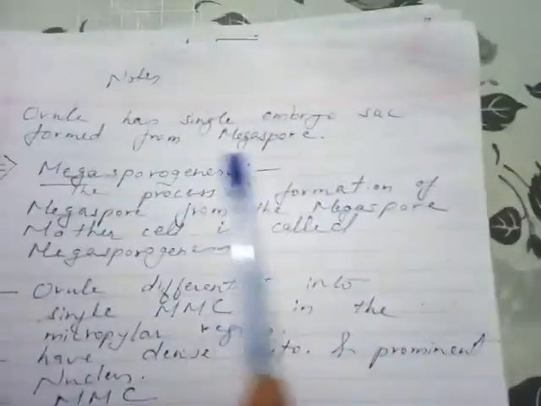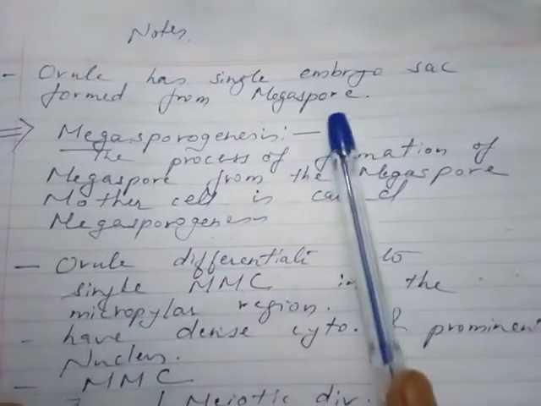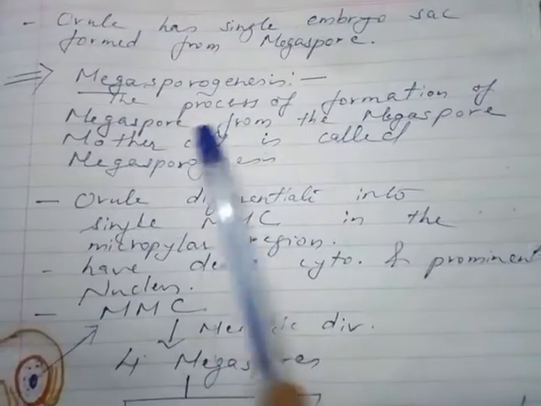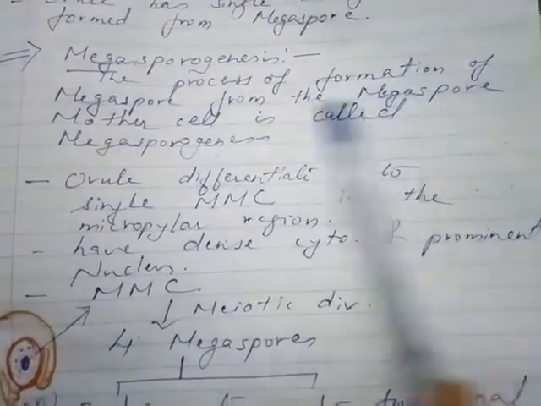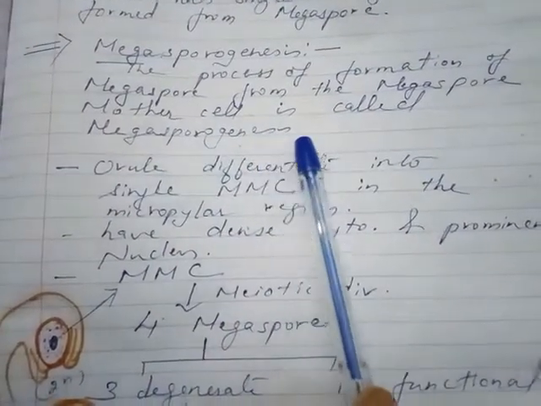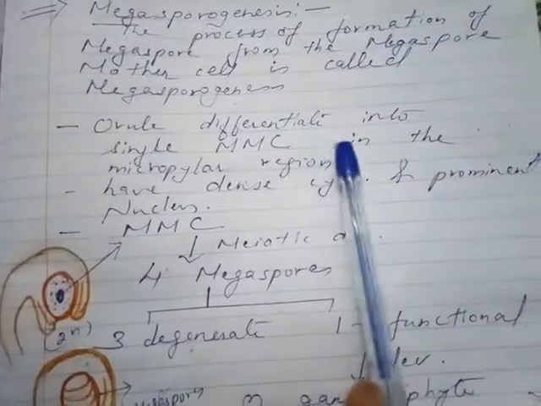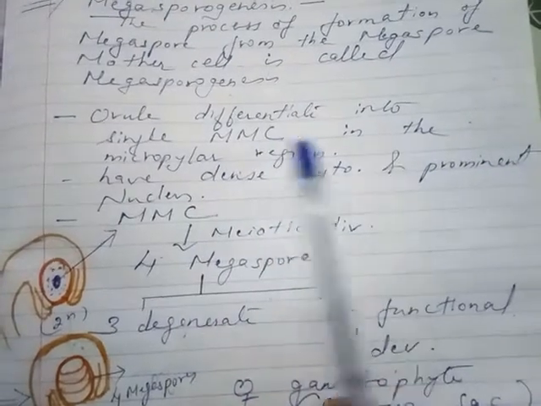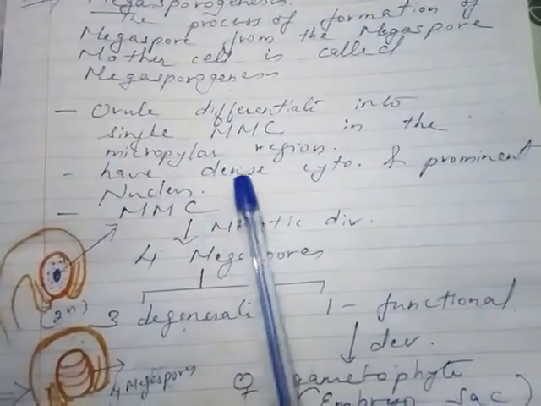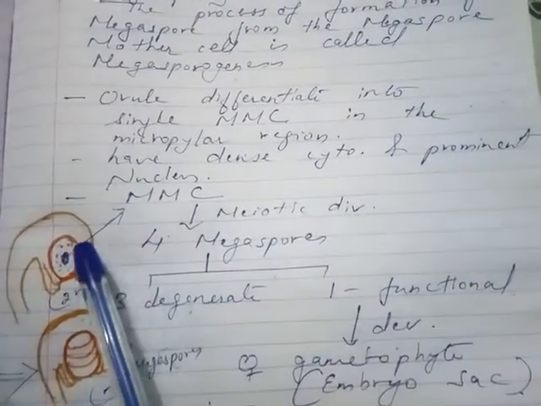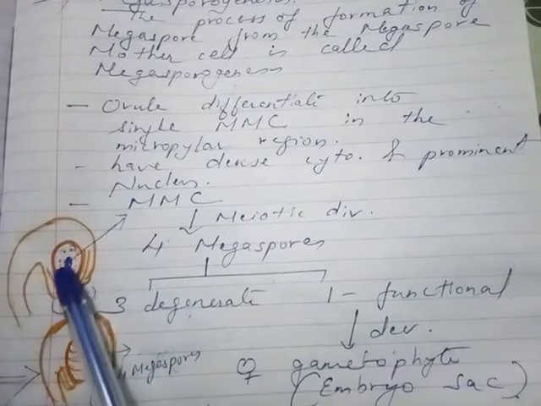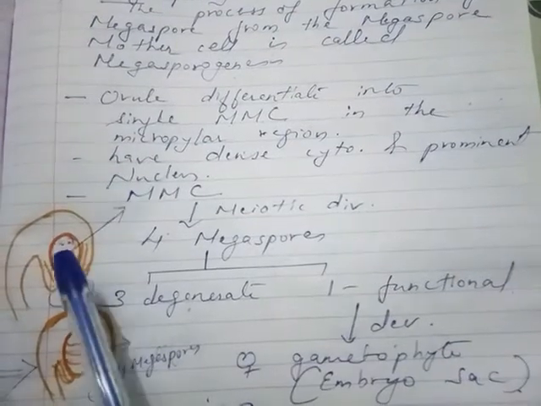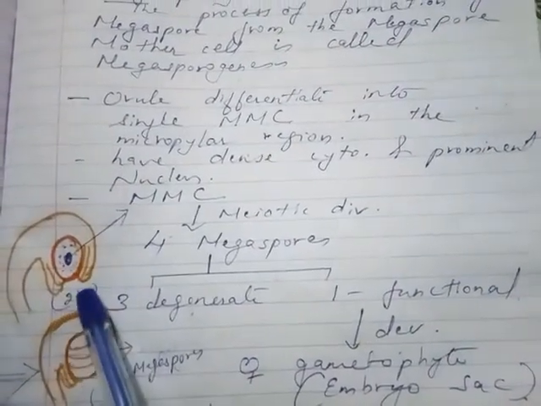Now ovule has a single embryo sac formed from megaspore. So megasporogenesis, the process of formation of megaspore from the megaspore mother cell, is called as megasporogenesis. The ovule will differentiate into a single megaspore mother cell in the micropylar region, which is having dense cytoplasm and prominent nucleus. Now this megaspore mother cell is in diploid condition, 2n.